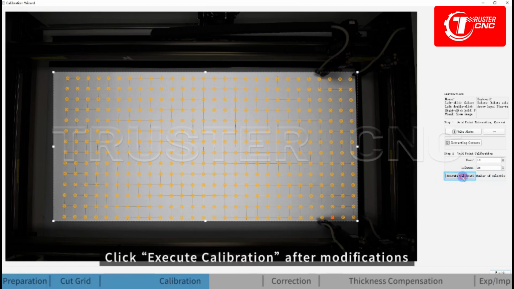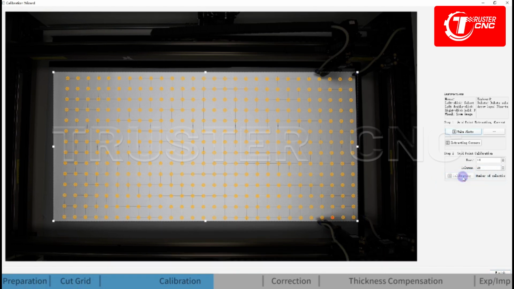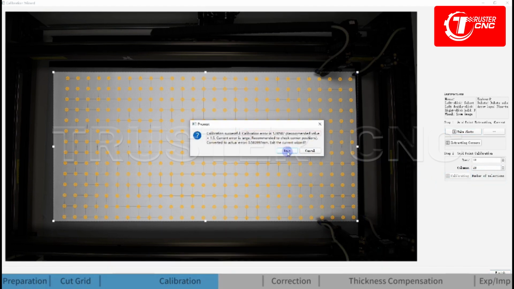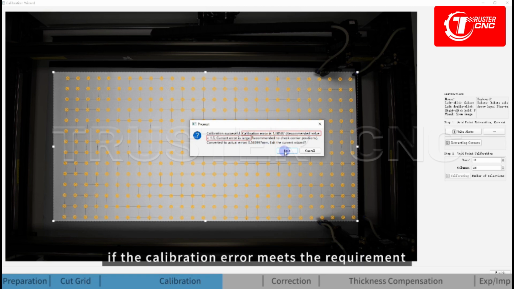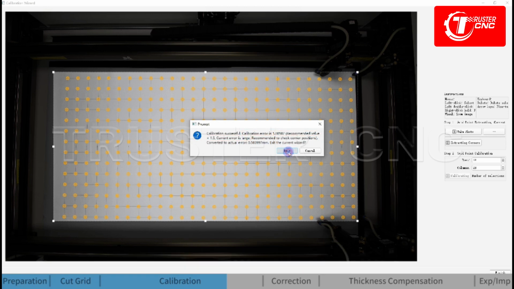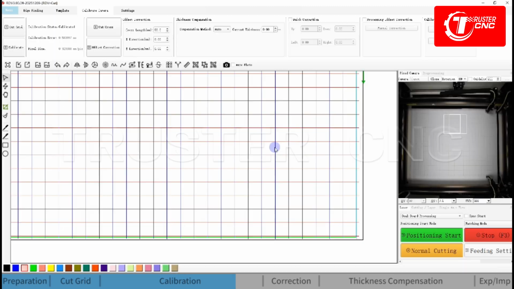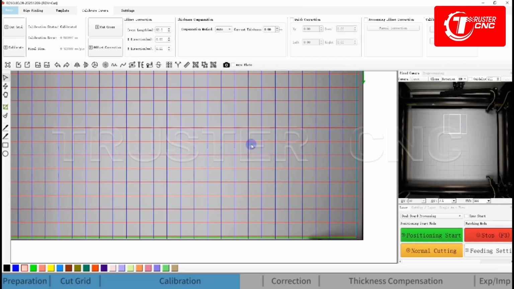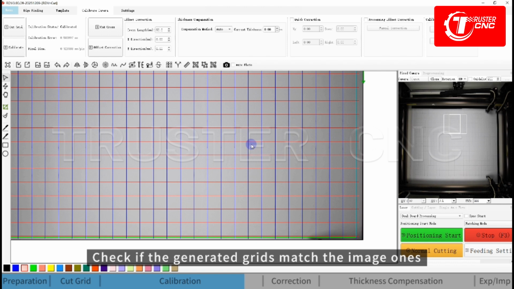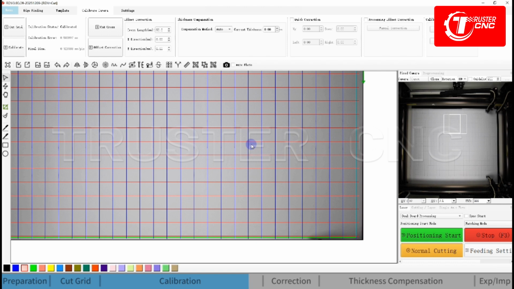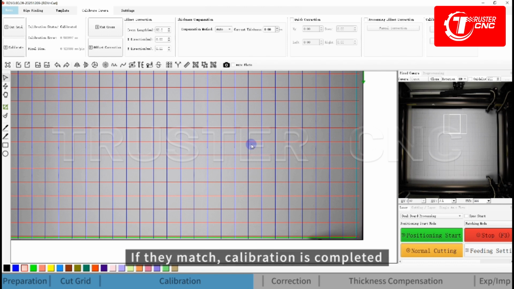Click Execute Calibration after modifications. According to the prompt, exit the calibration wizard if the calibration error meets the requirement. Otherwise, further adjustment is required. After calibration, check if the generated grids match the image ones. If they match, calibration is completed. Otherwise, correction is required.